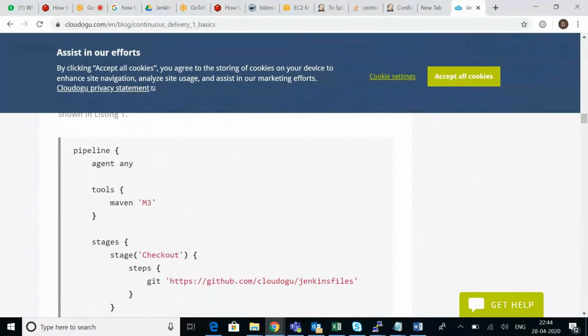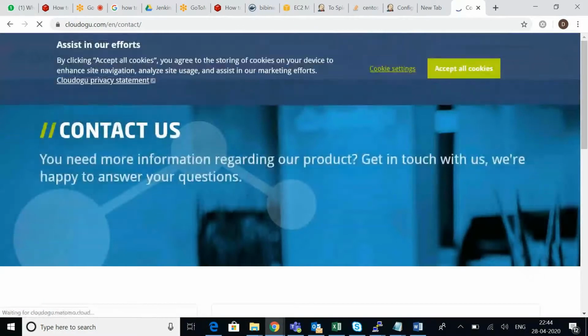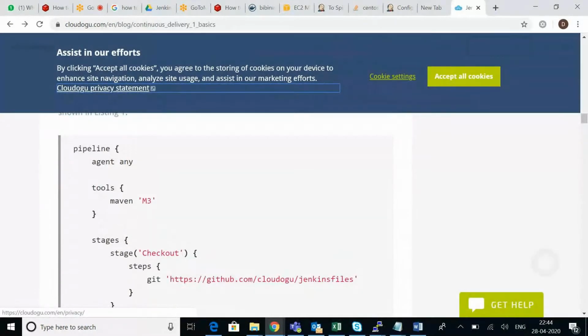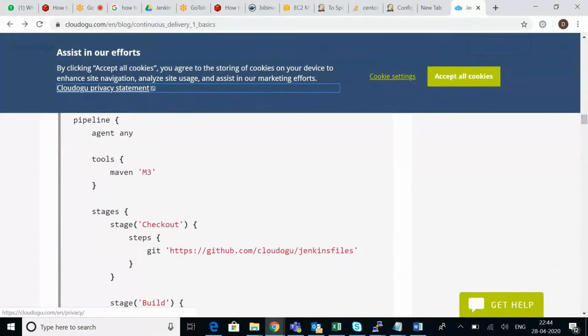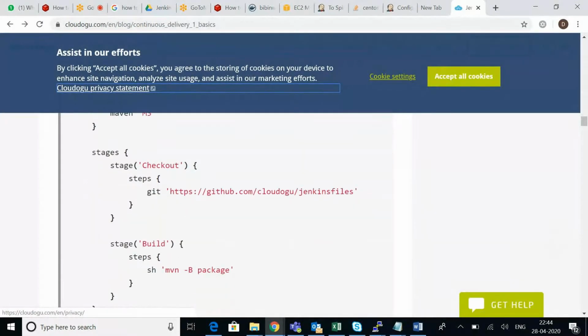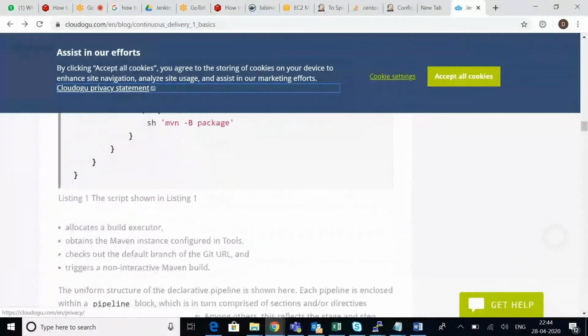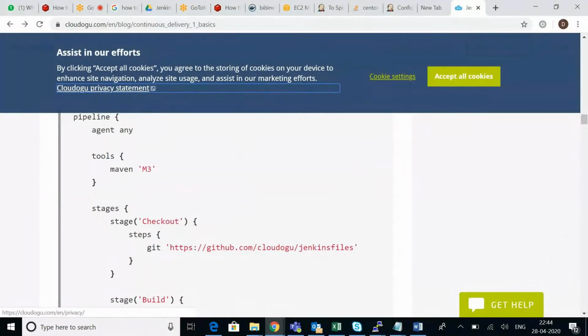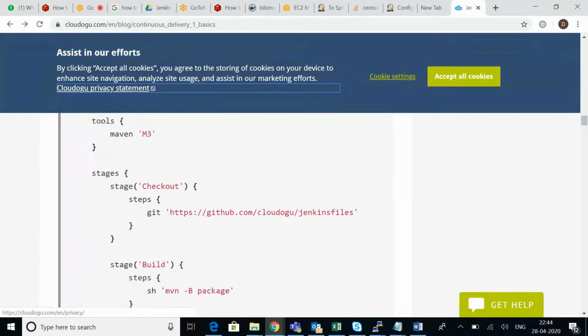Here, can you try to explain this project? What exactly is it doing? So in stages we have a checkout stage and a build stage.